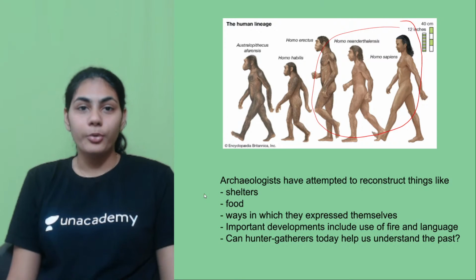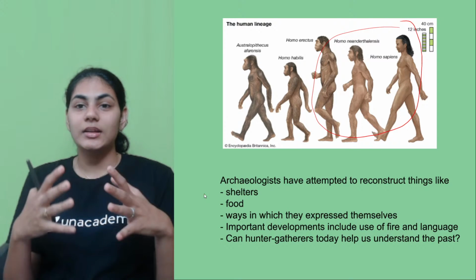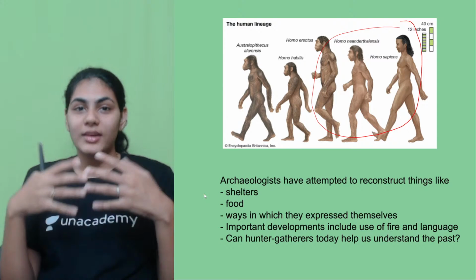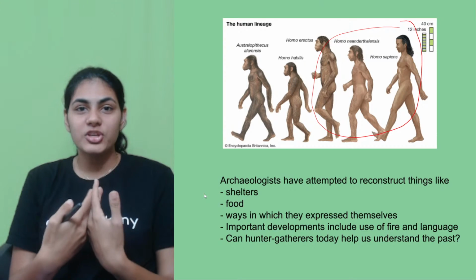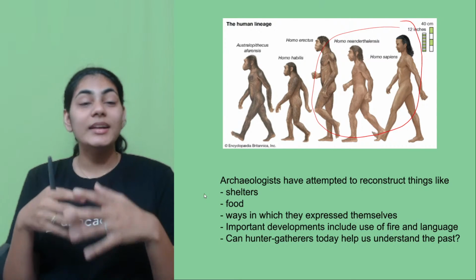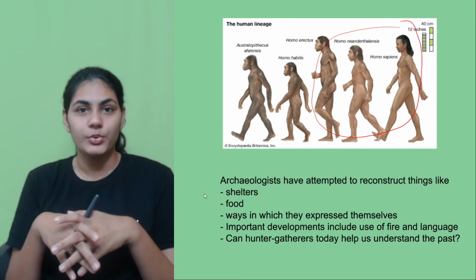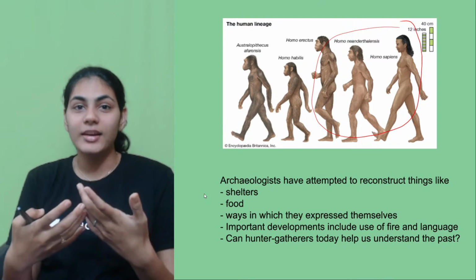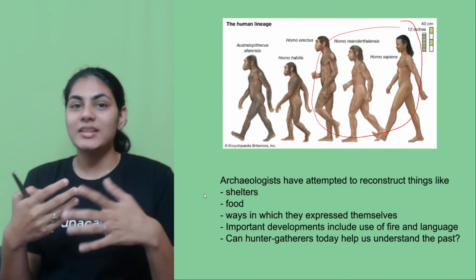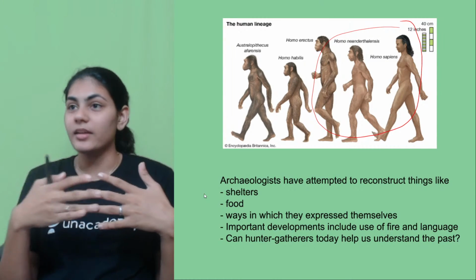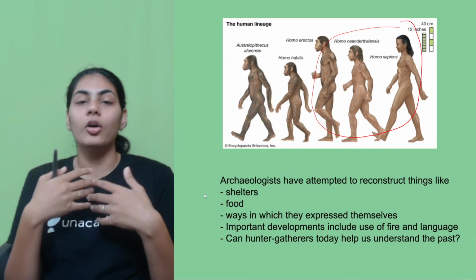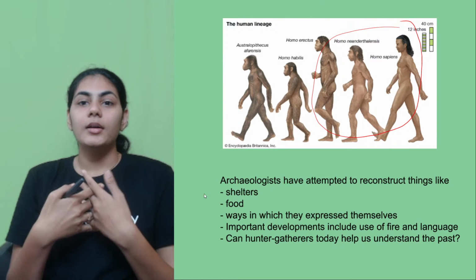It's very important for us to realize that language, or the number of languages we speak right now, did not exist back then when Homo habilis and Homo erectus were there, right? They did not have a language. They just communicated either through gestures, like pointing out something, or by pictures, right?